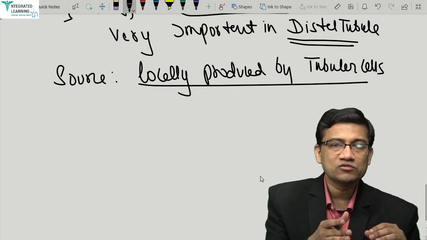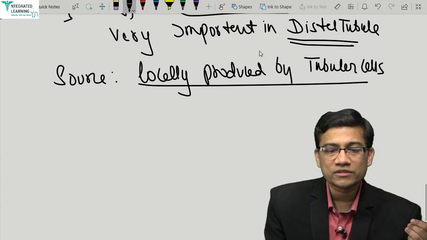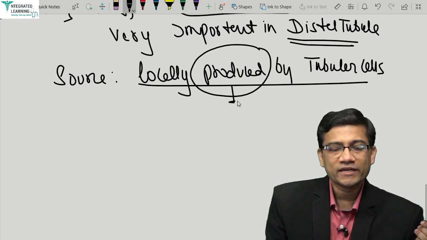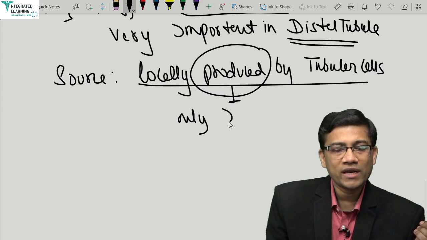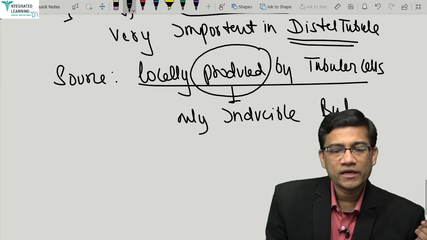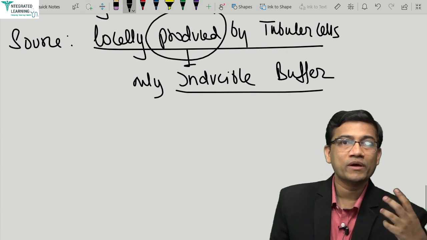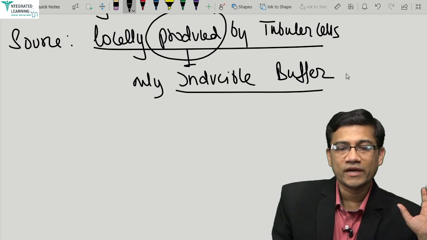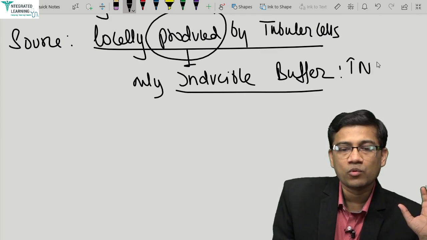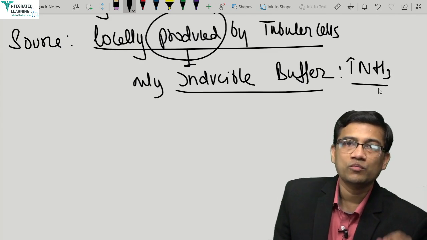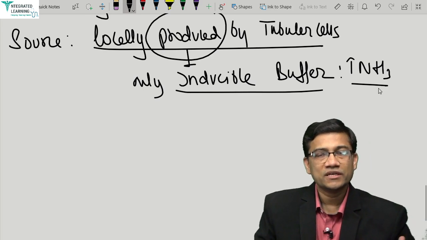But in case of ammonia, you can make it yourself, so it's locally produced. So that is why it is the only inducible buffer of the kidney. MCQ: only inducible buffer, which you can induce, increase to make more ammonia or less ammonia. That means you can make more ammonia whenever you want to buffer this. So that's why it is an inducible buffer.